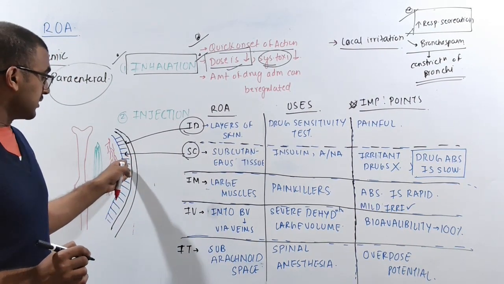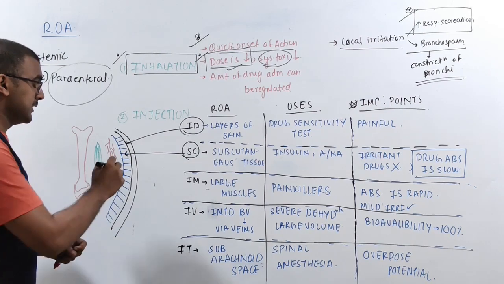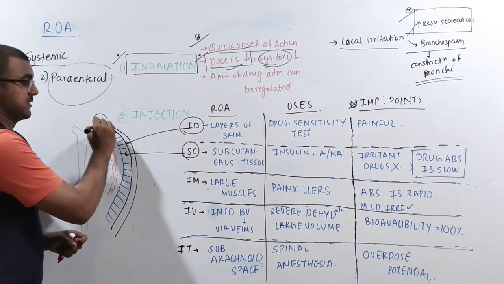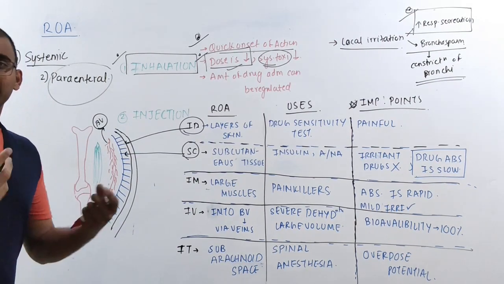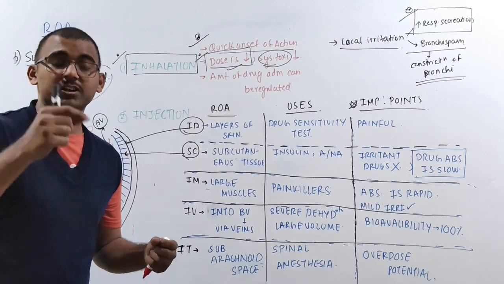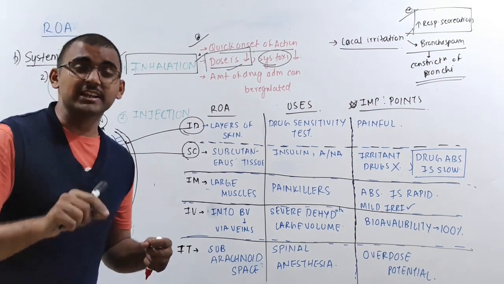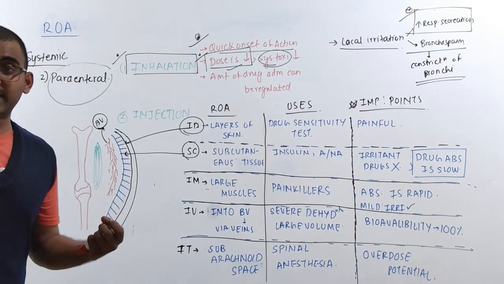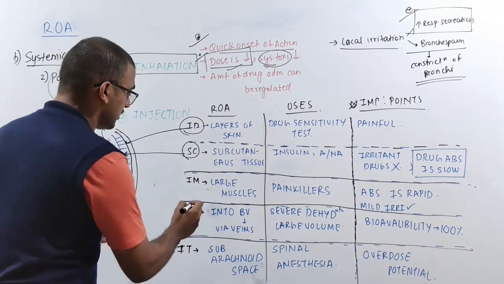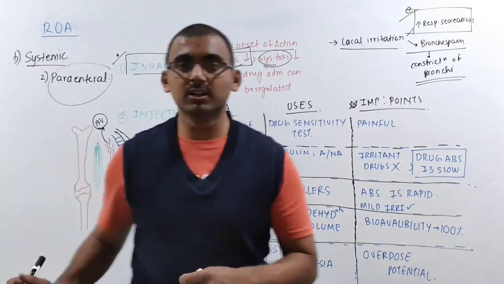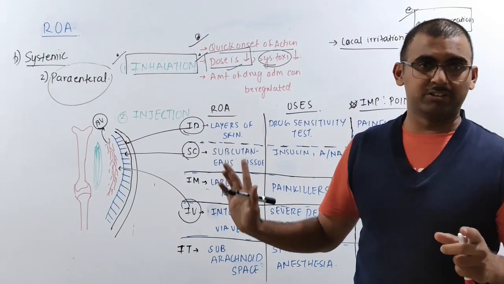Now, after the subcutaneous tissue, what is there over here? Then you have the various blood vessels. There are two types. If you are injecting the drug inside the artery, that's called the intra-arterial route of administration. And if you are giving it through the veins, that is your IV mode of route of administration.